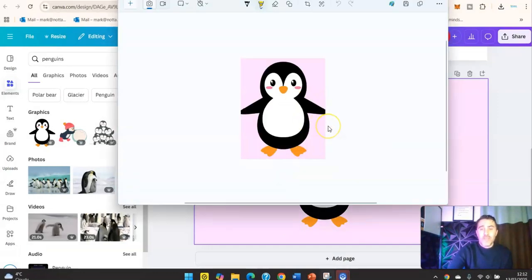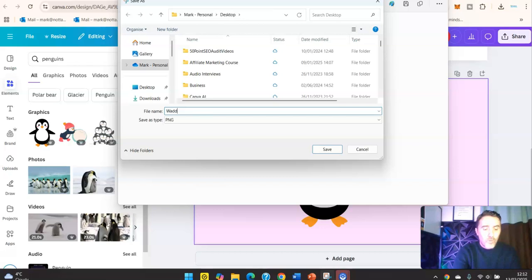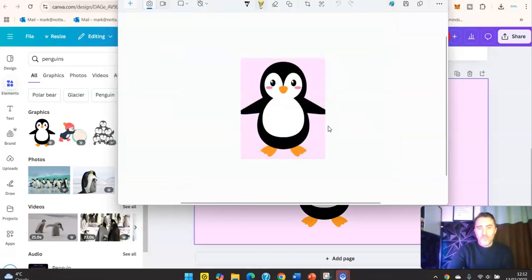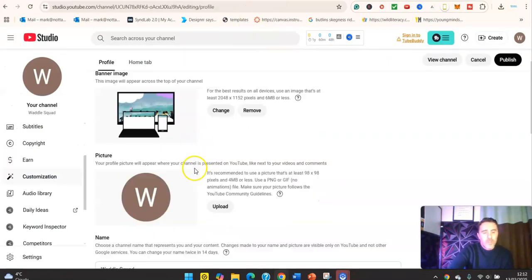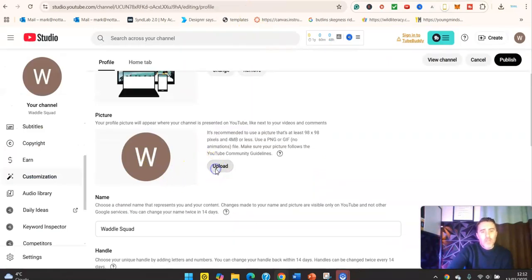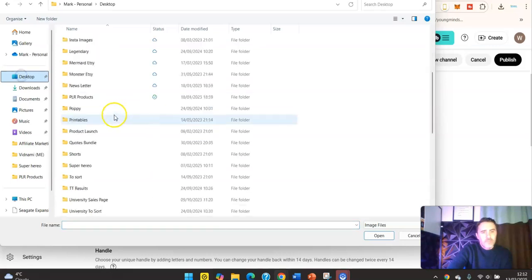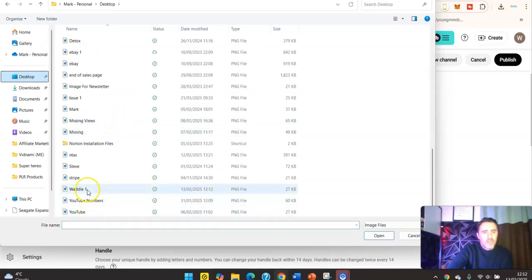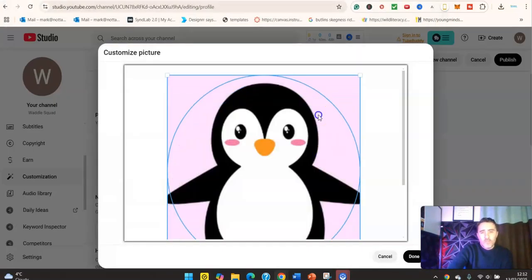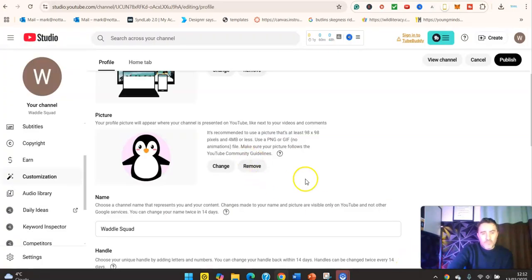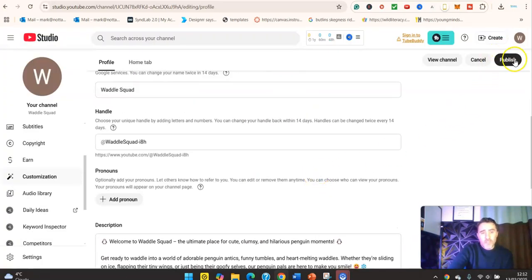I'm going to right click and save as, and I'm just going to type it Waddle 1. I'm going to hit enter. I'm going to go back to YouTube on here, come down here. I'm going to upload our picture. Desktop, I'm going to find it. There it is, Waddle 1. That'll do. I'm going to click on publish.